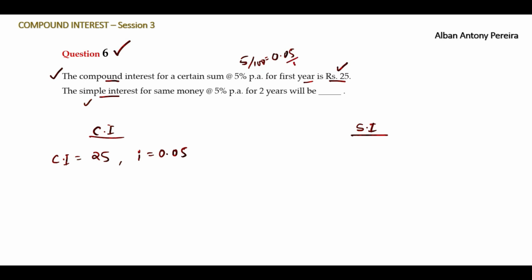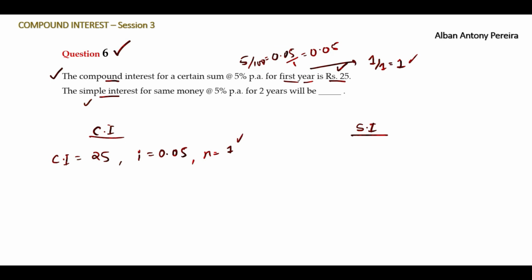So divide it by 1, the answer itself again will be 0.05. So I will be 0.05 and n will be equal to 1, since they have said only the first year, annually. So 1 divided by the number of conversions annually, which is 1, so the answer will be 1. This one is written here.